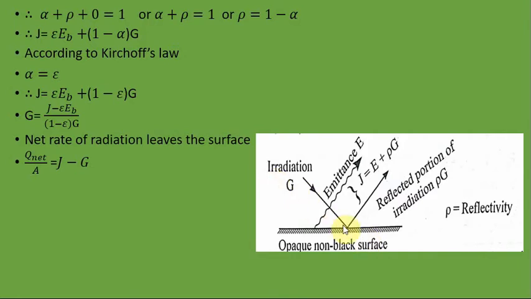The radiation leaving will be E plus rho G, but the net radiation is this part minus the incoming part, so it will be J minus G.